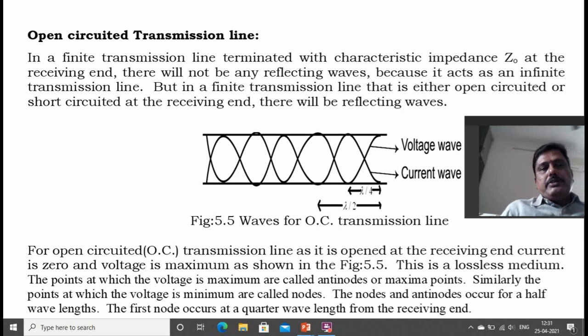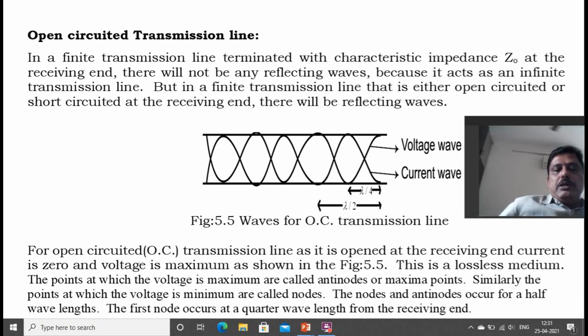In this video, let us talk about open circuited transmission line. In a finite transmission line terminated with characteristic impedance Z0 at the receiving end, there will not be any reflecting waves because it acts as an infinite transmission line. But in a finite transmission line that is either open circuited or short circuited at the receiving end, there will be reflecting waves.